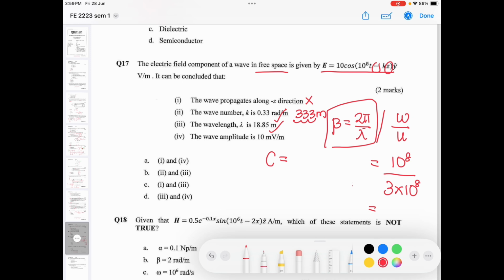millivolt per meter. 10 milli, right? This is just 10. There is no milli, so this one is not correct. So the answer is 2 and 3.